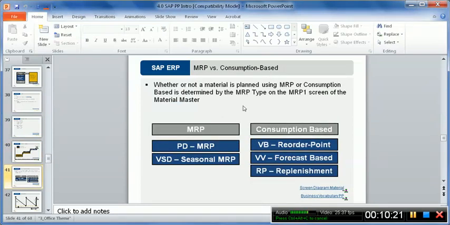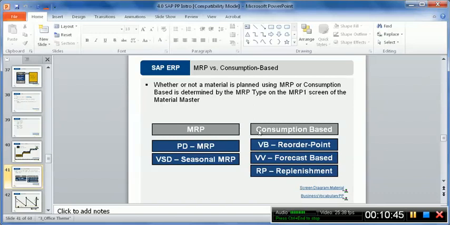Now, apart from this planning, the entire planning that we discussed, which is based on either forecast or customer sales order, which is known as material requirements planning, there is another option which we discussed in class as well, which is consumption based planning, which is a simpler option, right? Consumption based planning is something when we don't actually forecast the requirement.